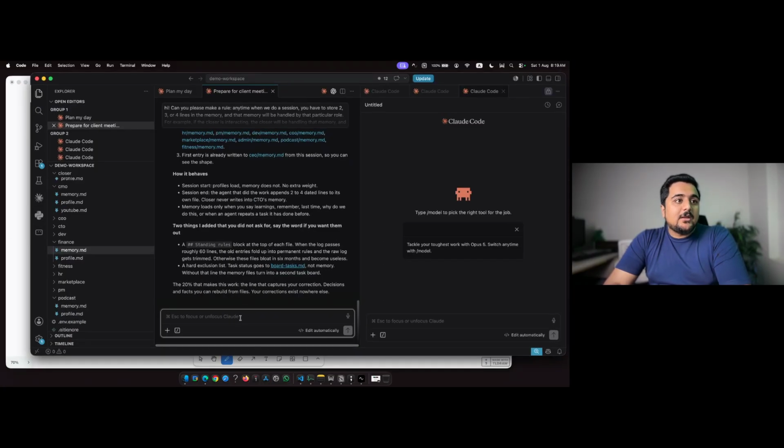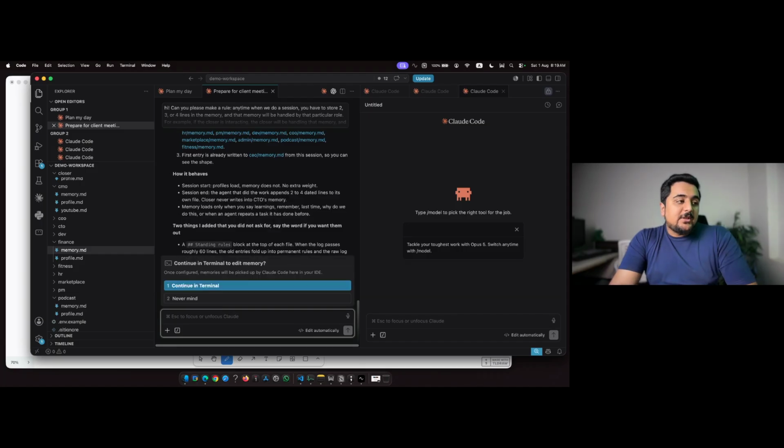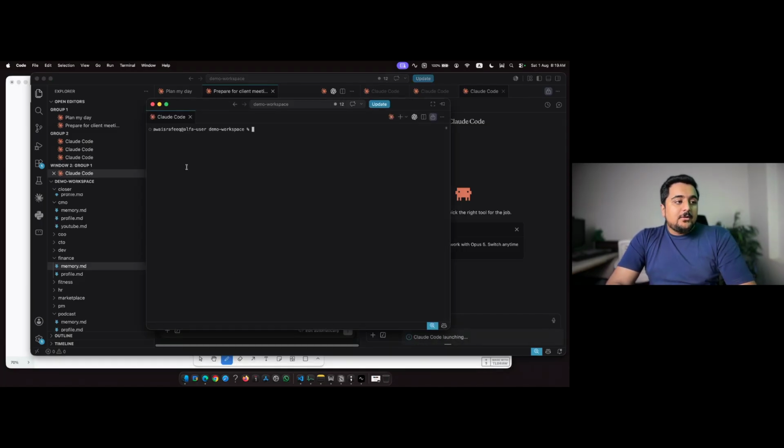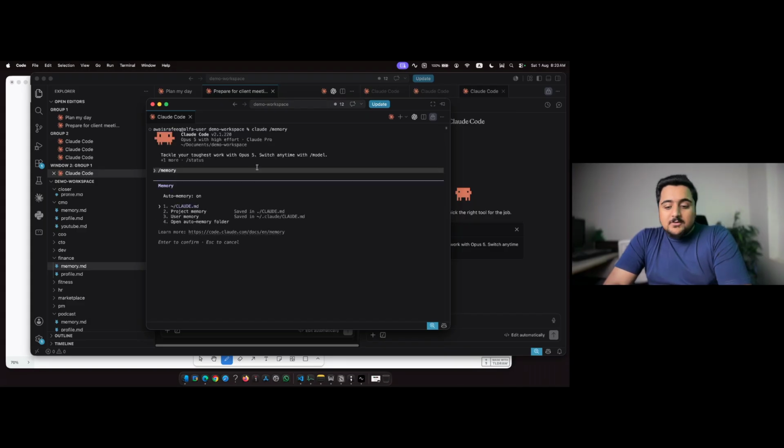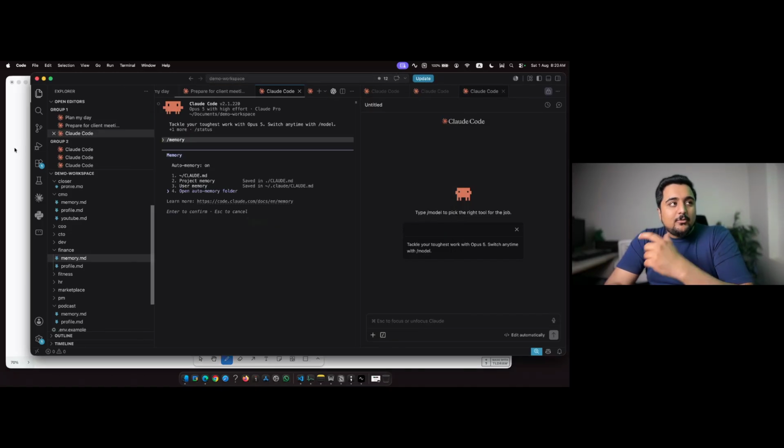How to check that? Again, if I go here and type /memory, so here, continue in terminal, let's say. So we have all of these memories here somewhere. Yes, I trust this folder. So Claude.md, the main memory, project memory, user memory. So we can load, you can check, and you can also learn more about it here.